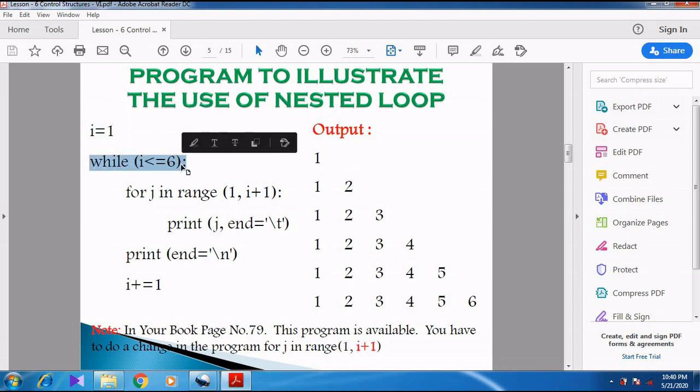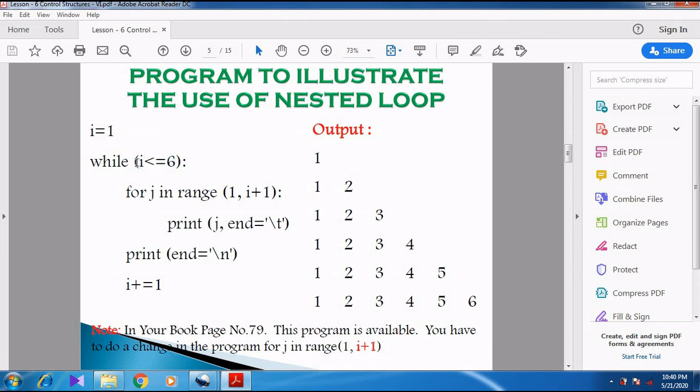Here is a while loop. This particular loop is called the outer loop, because it is the first loop. So while i less than or equal to 6, the condition is checked. Substitute 1 instead of i: 1 less than or equal to 6, the condition is true.